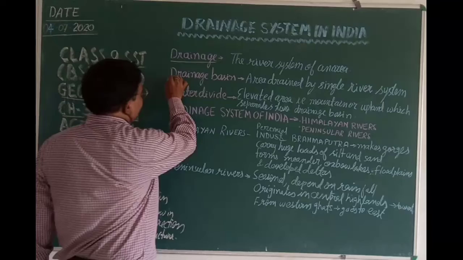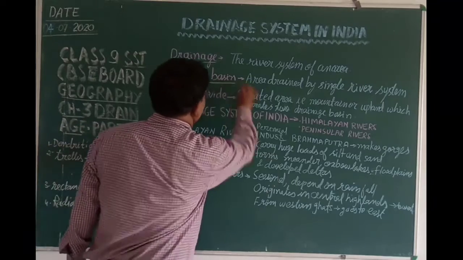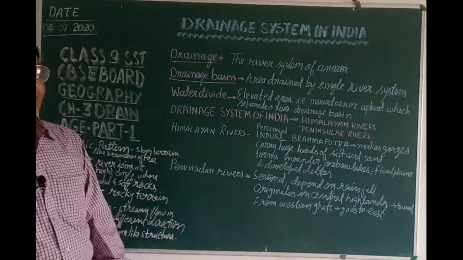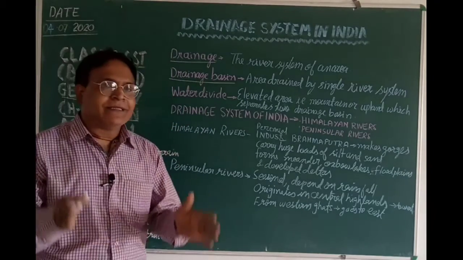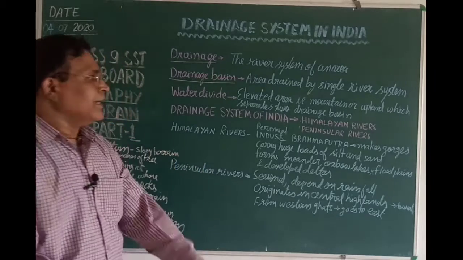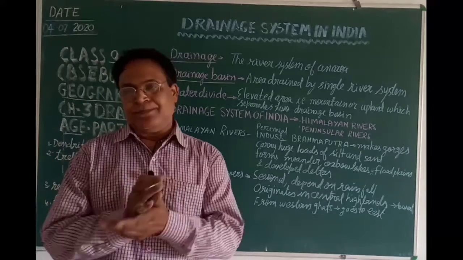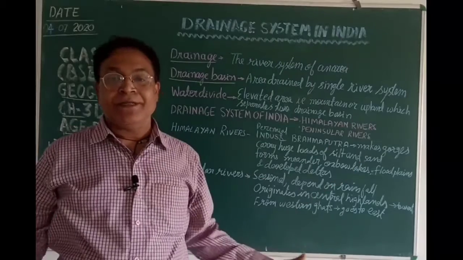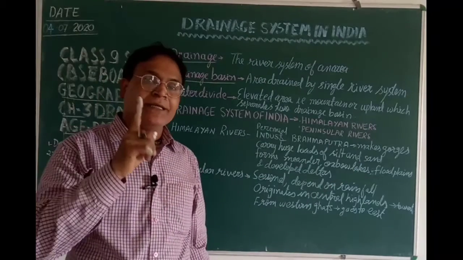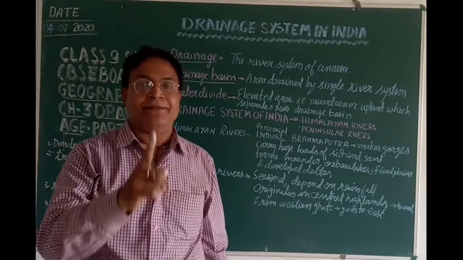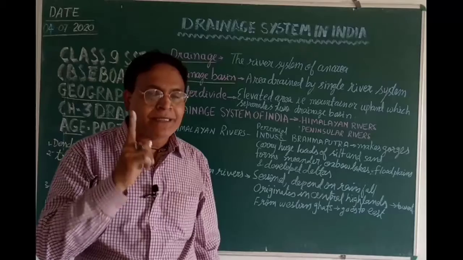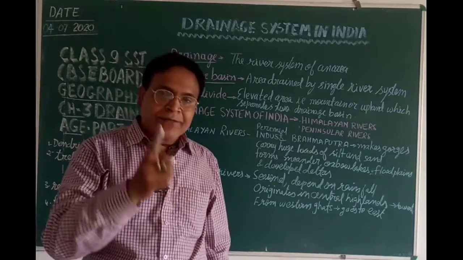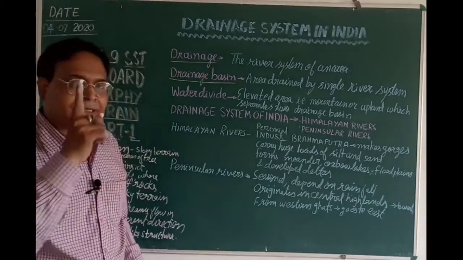Now the second term is drainage basin. A drainage basin is the area drained by a single river system. It means the particular area which is drained by only a single river system, and no other river system is there. Only a single river system contributes to a drainage basin.